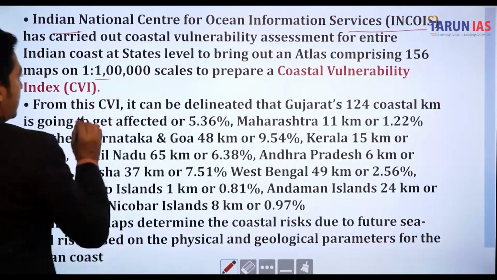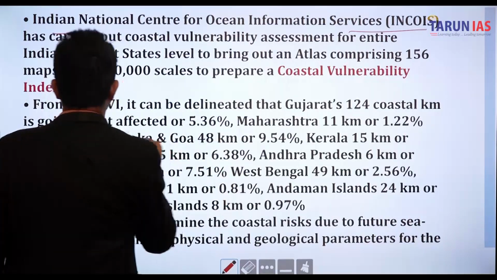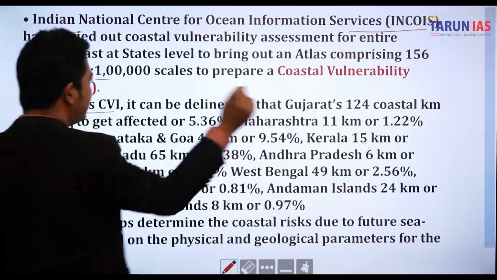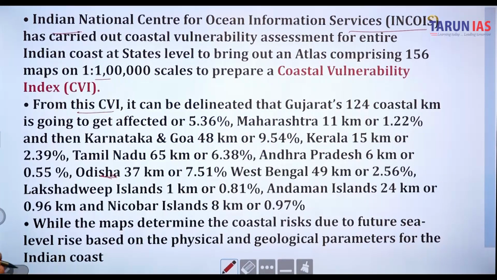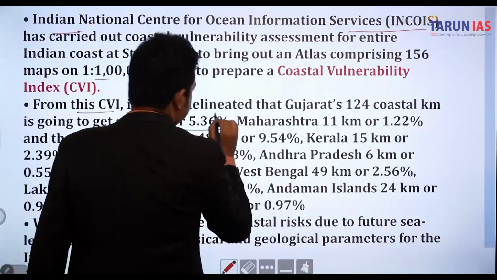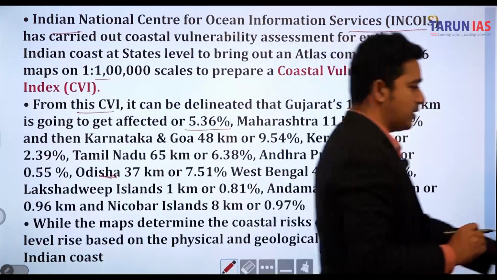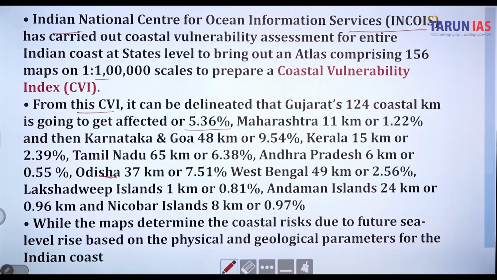From this CVI, coastal vulnerability index, it can be delineated that Gujarat, 124 coastal kilometers, is going to get affected, or 5.36%. This data is not that important, but we have to think about why it is important. Maximum coastal area in India, we can say, Gujarat has the longest coastline in India, right? It's 1600 kilometers surrounded by the Arabian Sea.